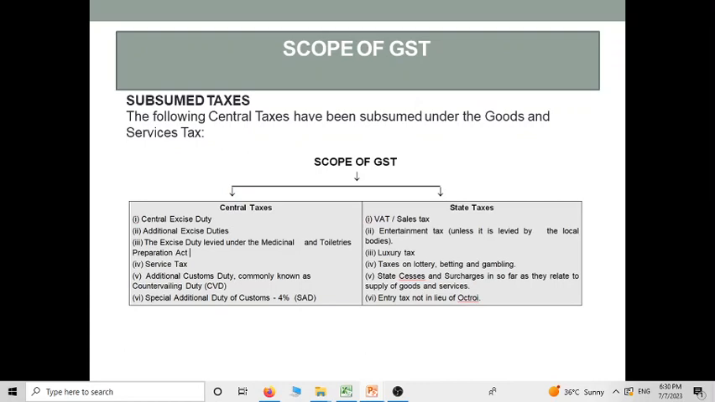The central taxes are the central excise duty, additional excise duty, the excise duty levied under the medicinal and toiletries act, service tax, additional customs duty, which is known as the countervailing duty, and special additional duty of customs. Under the state taxes, the taxes subsumed or absorbed under the GST are the VAT, that is value added tax, which is also known as the intrastate sales tax, entertainment tax, luxury tax, taxes on lottery, betting, gambling, various state cesses and surcharges, and entry tax.